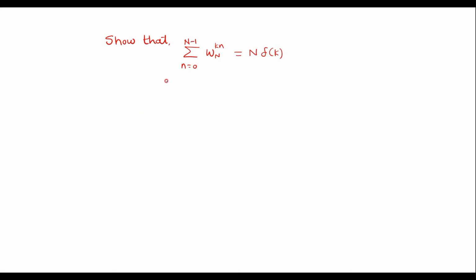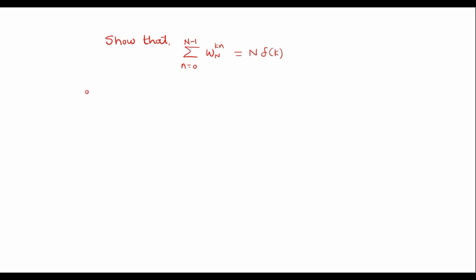Consider one example on Twiddle factor. Show that summation n equal to 0 to N minus 1 W_N power kn is also equal to N delta of k. Let us prove this.